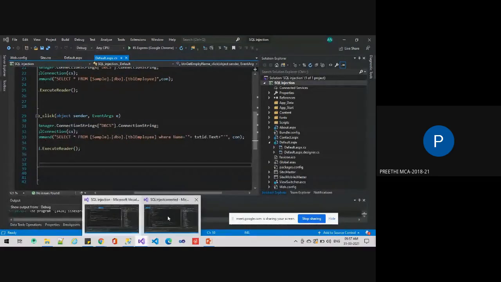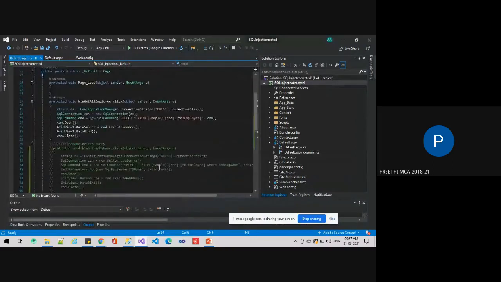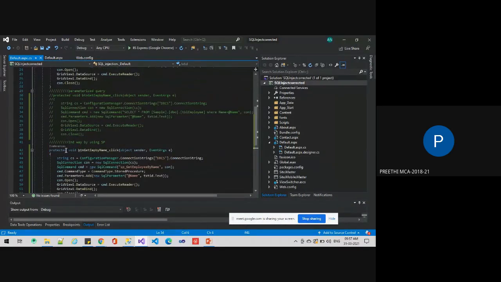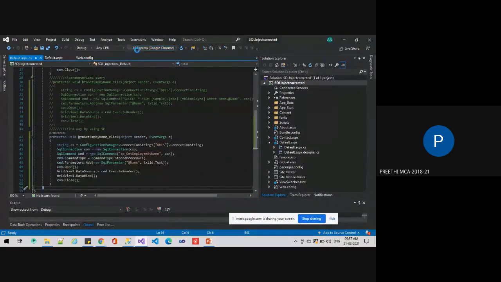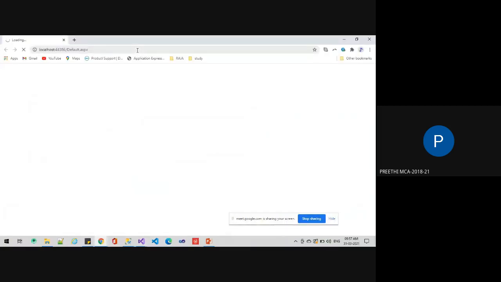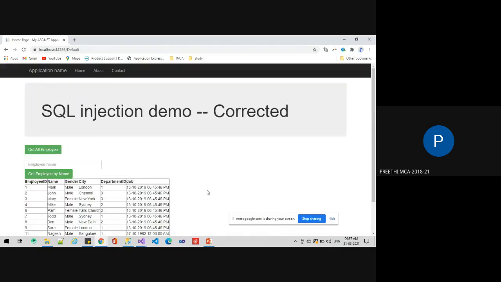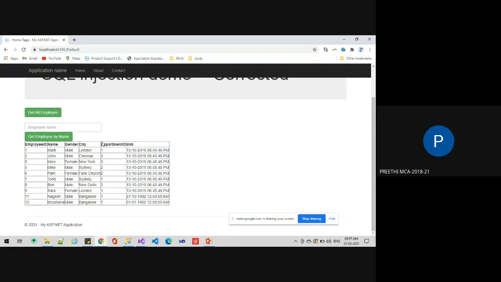So prevention of that has two methods. One is a parameterized query, and the second one is using a stored procedure. So when I execute this, all the data will be displayed.